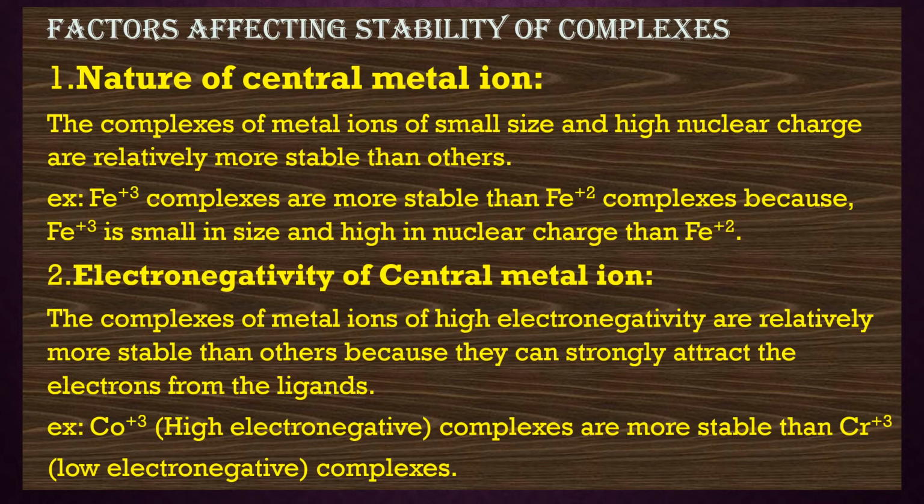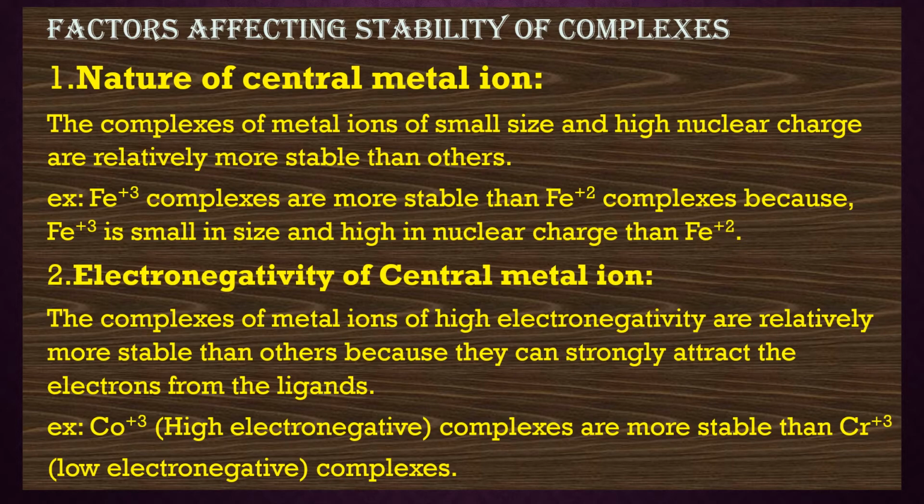This is what you should write under electronegativity of central metal ion: if the electronegativity of the central metal ion is high, then the complexes made of such metal ions will be more stable than other complexes, because they can strongly attract the electrons from the ligands.